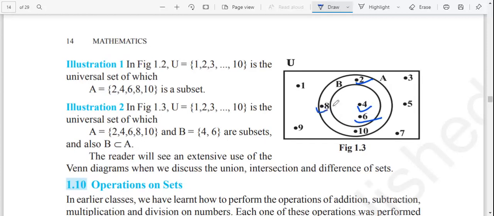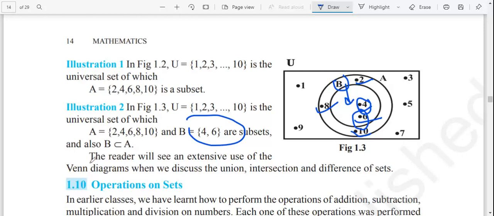We have got all the elements inside this set A. Here B is given as 4, 6. So we have 4, 6 inside B only.